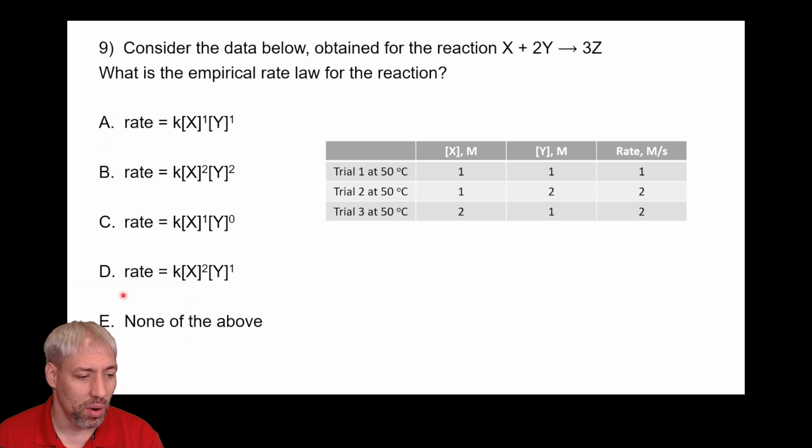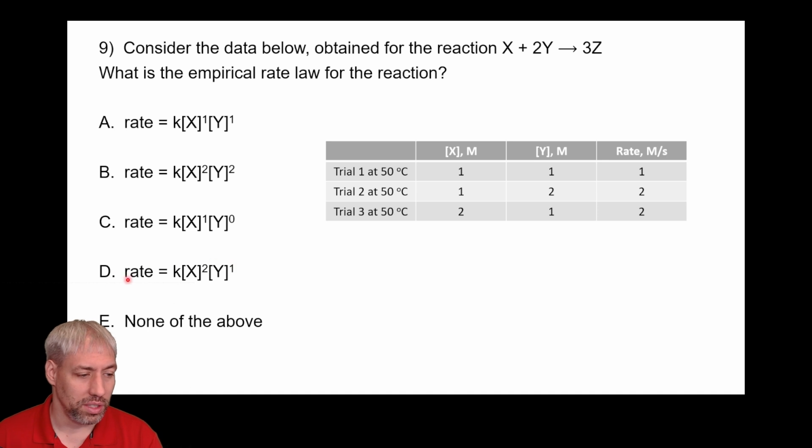And so A or D are potentially, or E, depending on what the exponent on X is. But we figured out Y has to be 1, so A or D. So then we look at a different data set. We need to keep Y constant and see how X changes. The pairing that gives us Y constant is trial 1 with trial 3. That stays constant. We double X, we see that the rate of the reaction doubles. That means the exponent on X has to be 1. They're proportional on both sides.